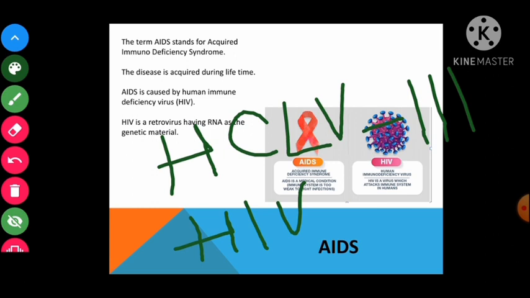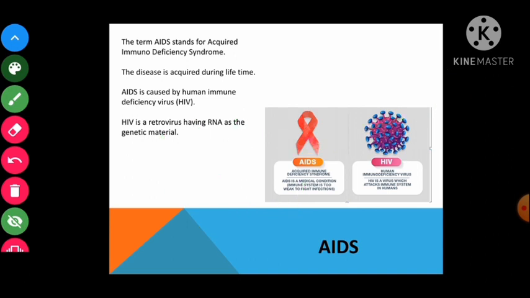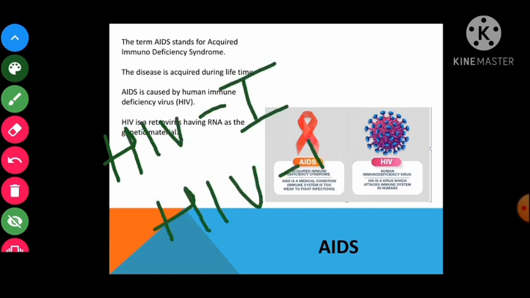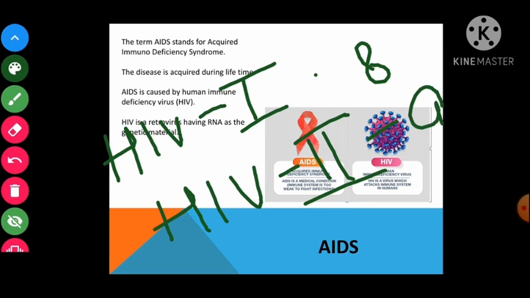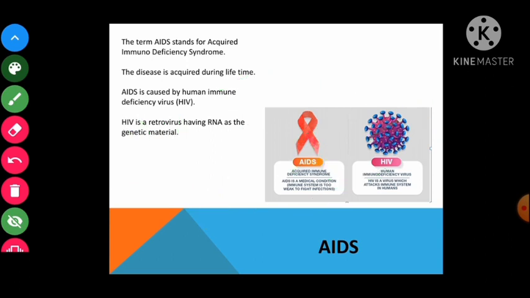Children, HIV consists of two different types, that is HIV-1 and HIV-2. HIV-1 contains 8 genes, whereas HIV-2 contains 9 genes and is only found in Africa, right? Now coming to the structure of the virus.